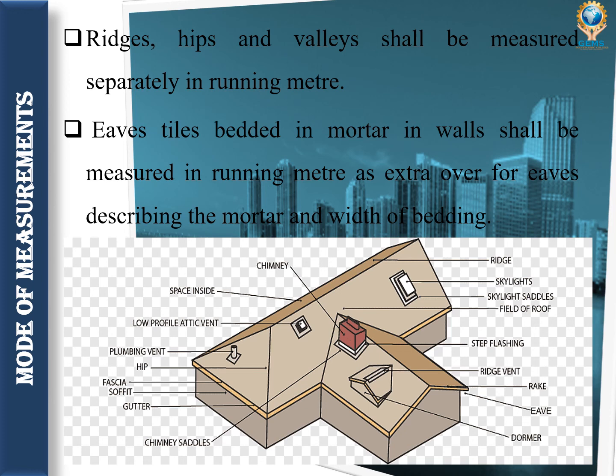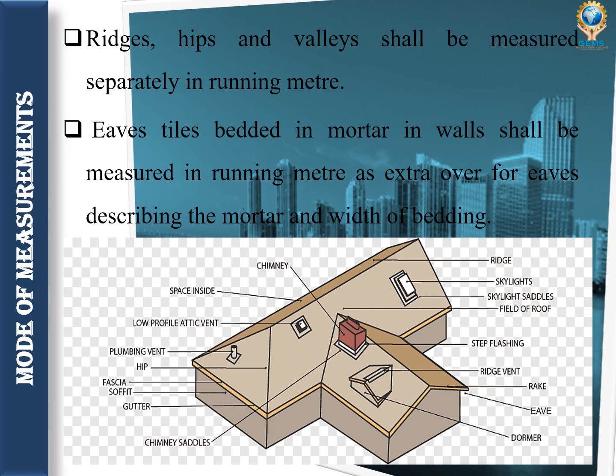Eave makes up the lowest row of tiles at the fascia board or face board to provide double lap for the first row of full tiles. It is used to provide double lap for the first row of full tiles, so that is called as eave tiles.